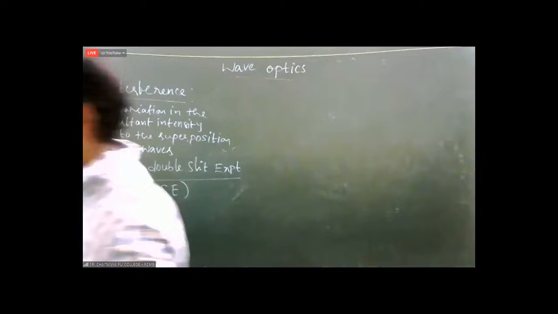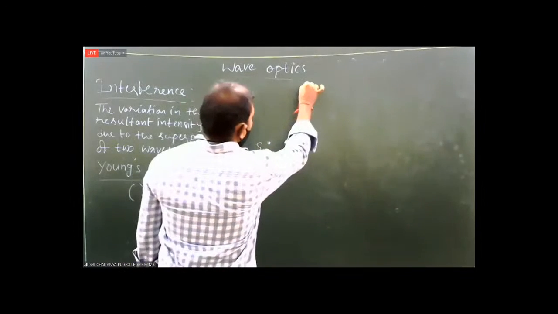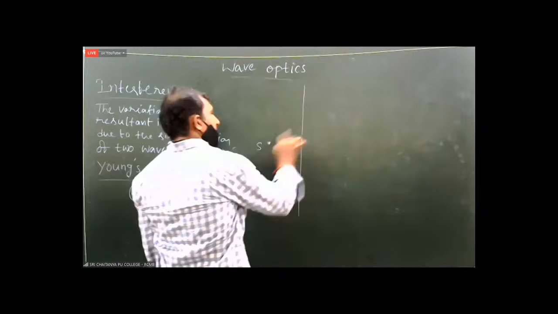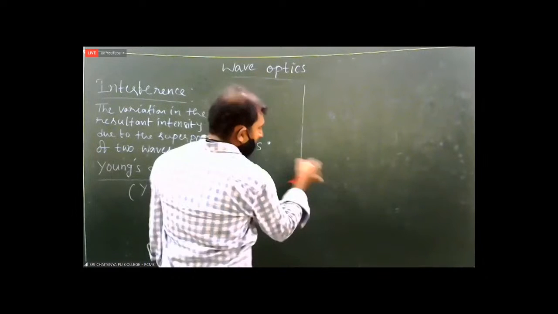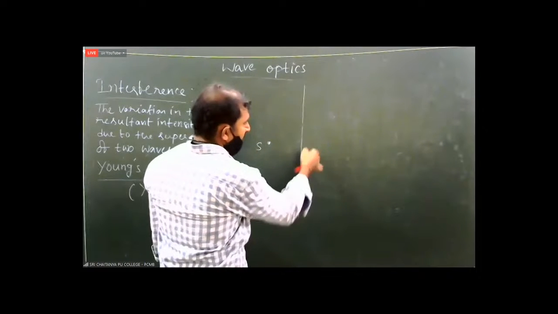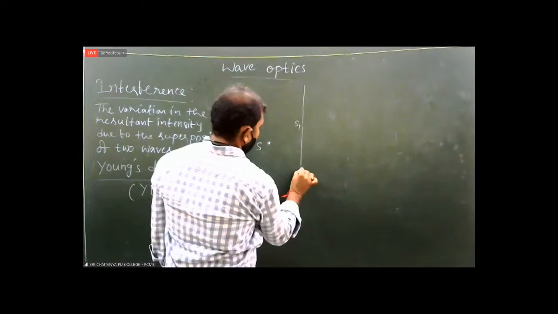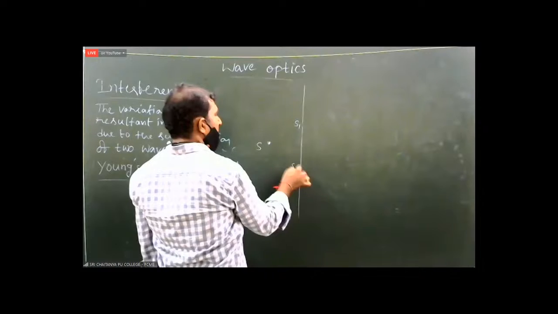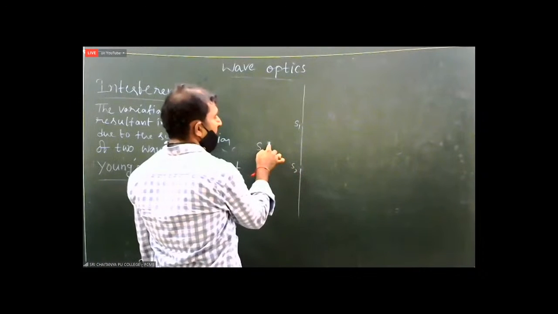Young's double slit experiment. In this experiment, first we should take a real source of light S and keep a cardboard sheet at an equal distance from S. Make two holes. They are also called slits. Hole means circular shape, slit means narrow rectangular shape. This is S1 and this is S2. S1 and S2 must be at the same distance from S.